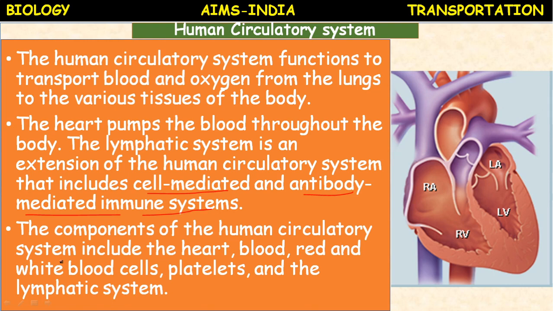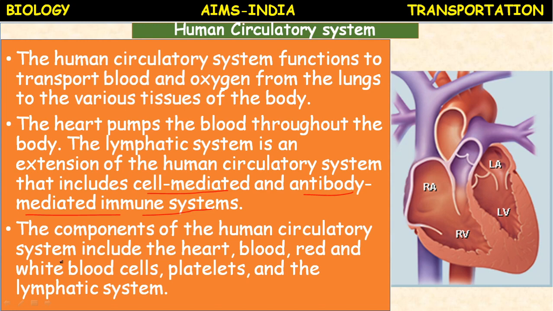Cell mediated immune system is a natural immune system where our immune system produces antibodies, that is WBC, which fight against the antigens or pathogens which enter into the body.